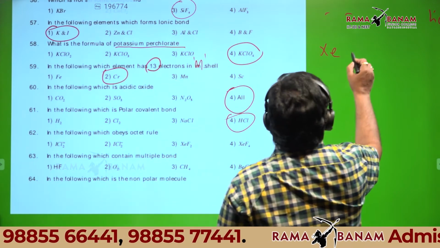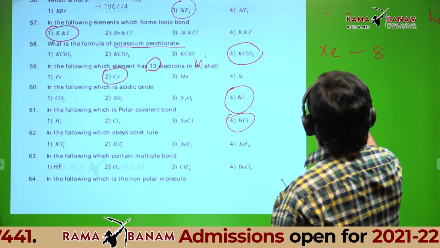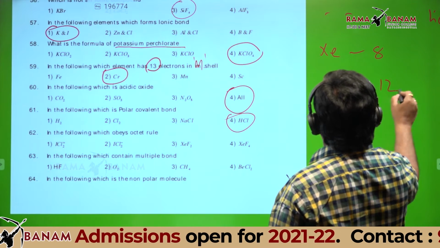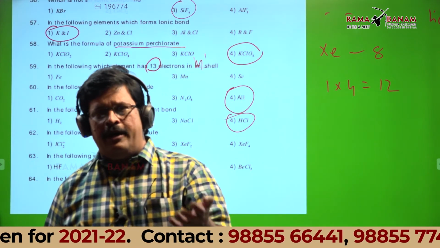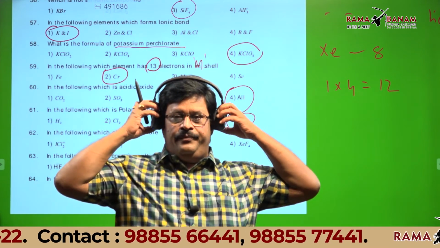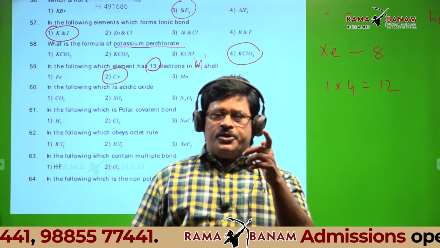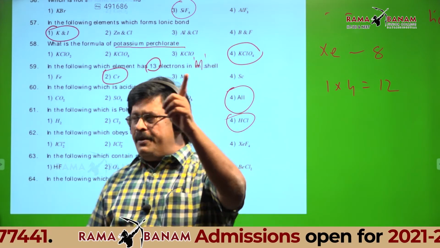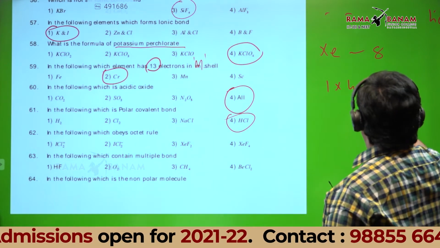So xenon contributes 8 electrons. You should count in XeF4, not in Xe. In the formation of XeF4, xenon contributes 8. Each fluorine contributes 1. There are 4 fluorines, so 1 into 4 is 4.